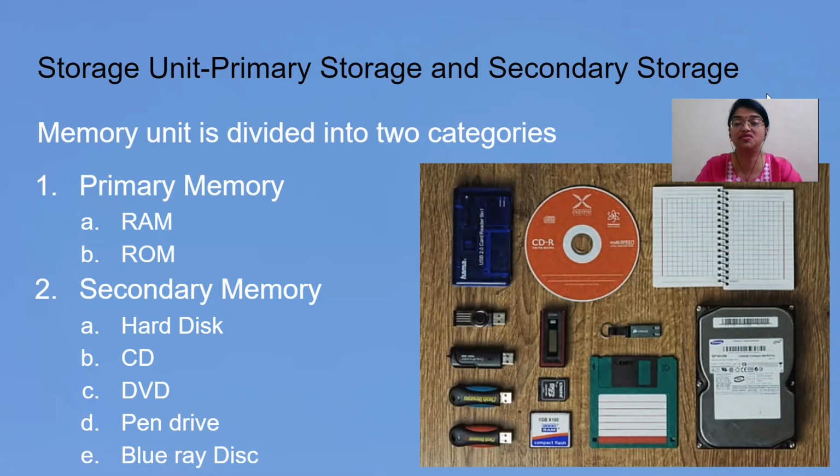I think all of you know the full form of RAM. Again, we are going to recollect that. RAM stands for random access memory and ROM stands for read-only memory. RAM is the data storage unit where the instructions are stored during the processing. When the computer is running, whatever instructions have to be stored are stored in the RAM, and the data can be accessed randomly from any location. Also, it is a volatile memory. Volatile means the data will be stored only as long as the power supply is given. Once you take away the power supply, the data is gone.